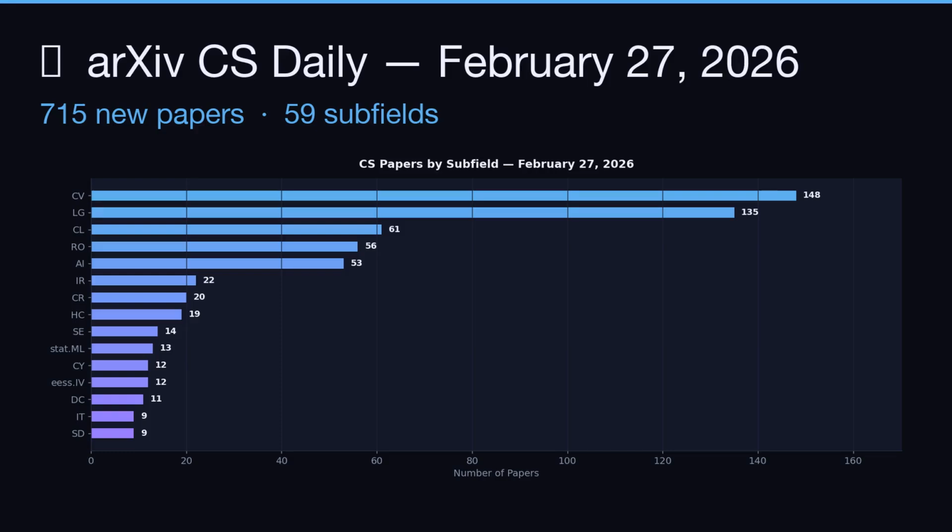Welcome to today's ArXiv CS Digest for February 27, 2026. We received 715 new computer science papers today across 59 subfields. Let's dive into the top picks.